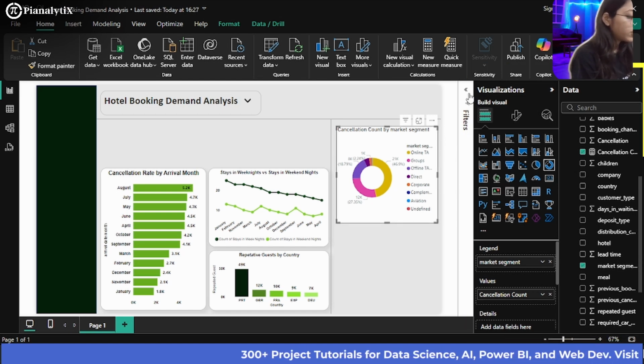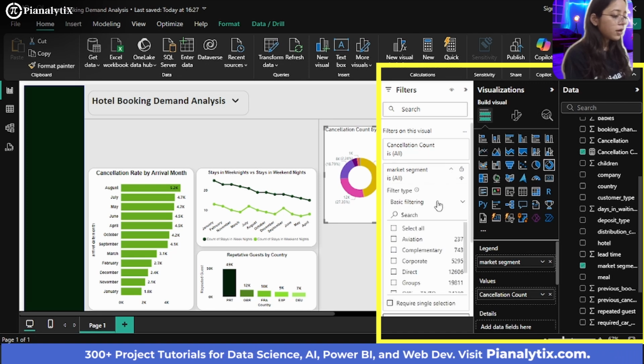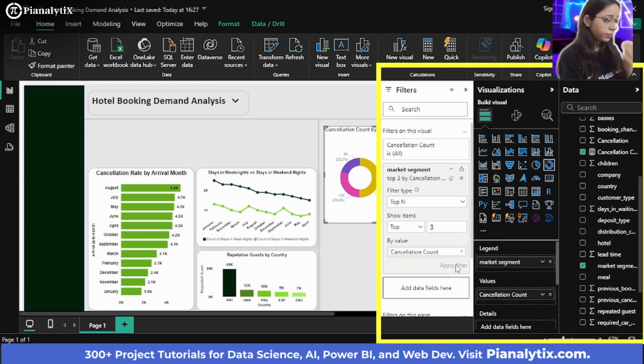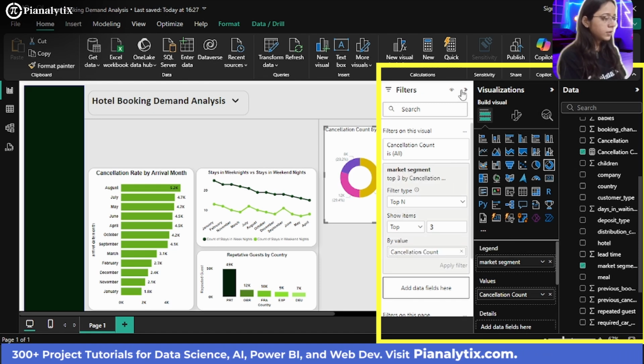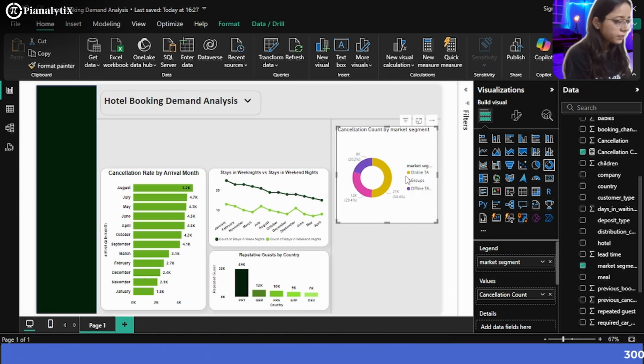So what I am going to do is, again, I'm going to apply a filter on the market segment section, where I don't want basic filtering. I want the top three market segments where the cancellation count was the highest. So I'll just drag this all the way here and I'll click on apply filter. So you can see here that the online TA and then groups and then offline TA.